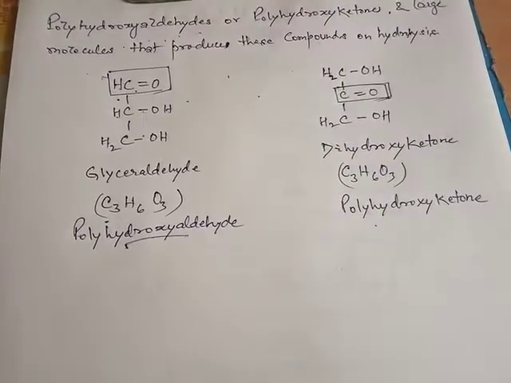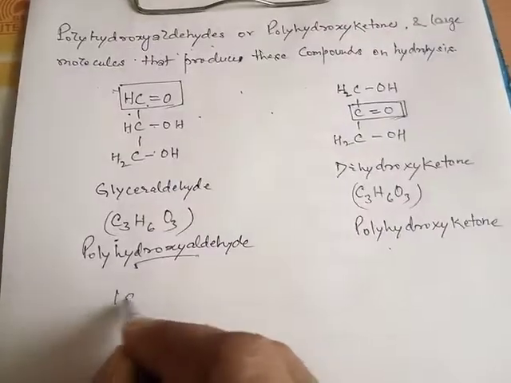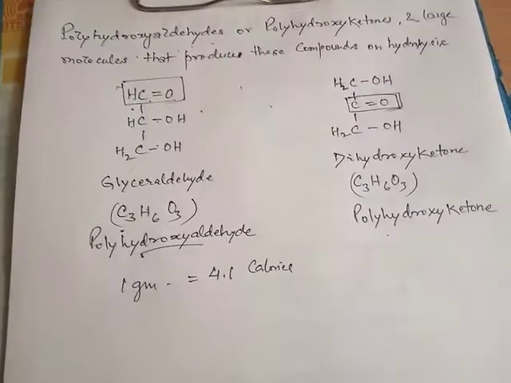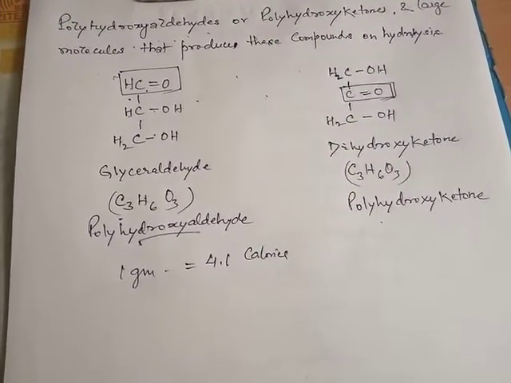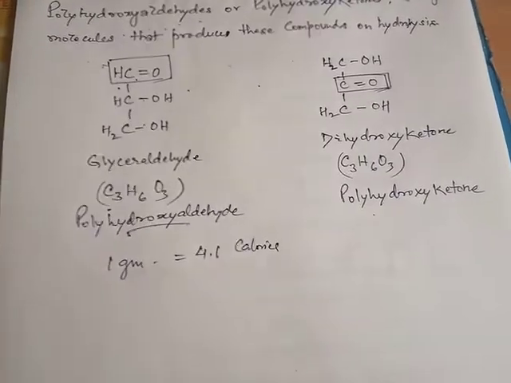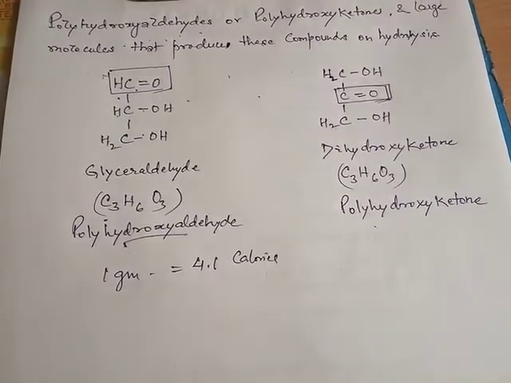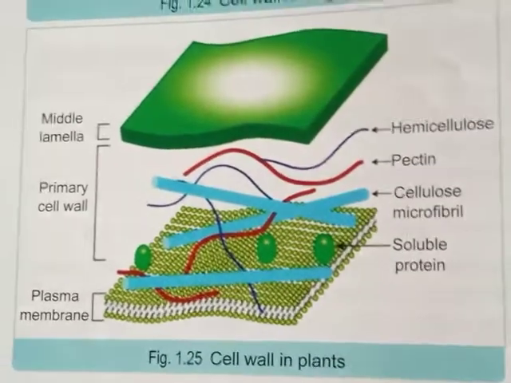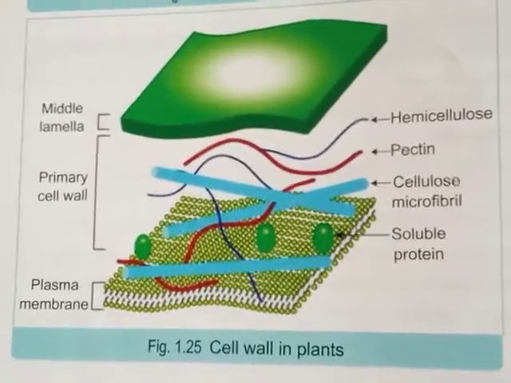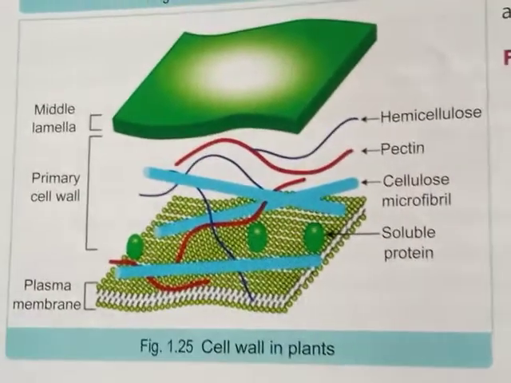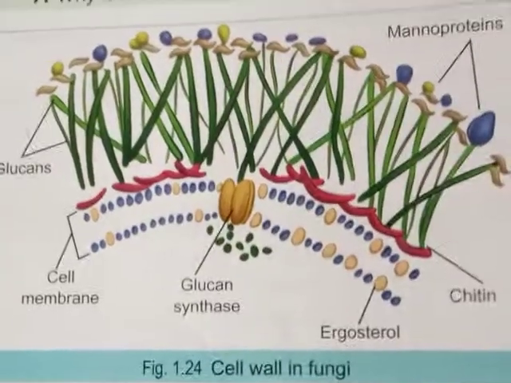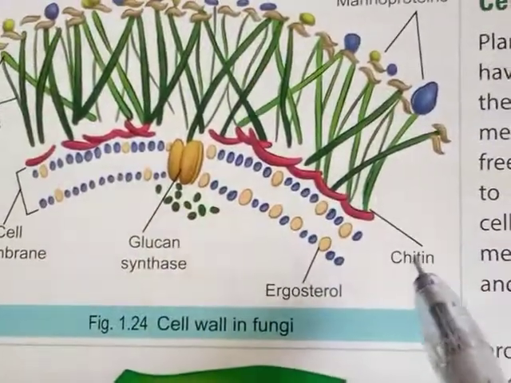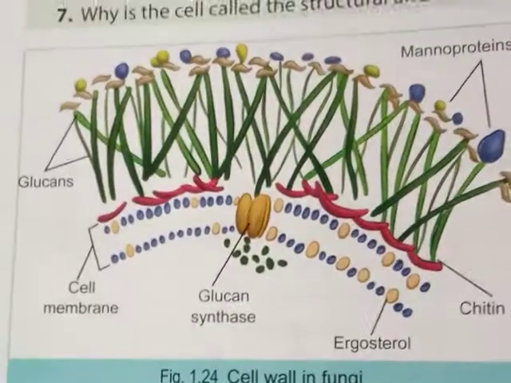By the oxidation of 1 gram of carbohydrate, around 4.1 calories of energy are released, whereas carbohydrates also participate in structures such as cellulose, chitin, etc. We discussed that carbohydrates play an important role in the formation of the cell wall in plants, which is made up of cellulose, and the fungal cell wall is made up of chitin, which is also a type of carbohydrate.